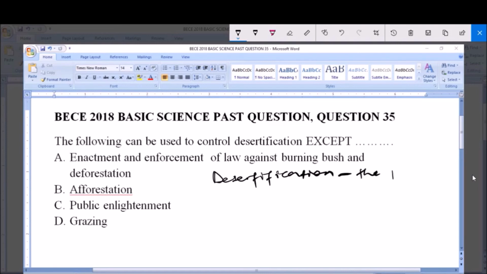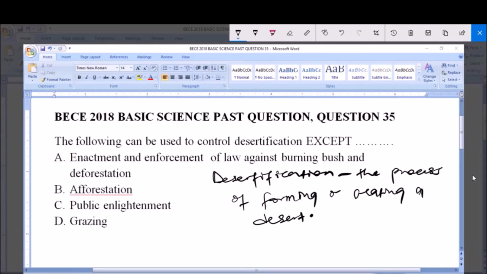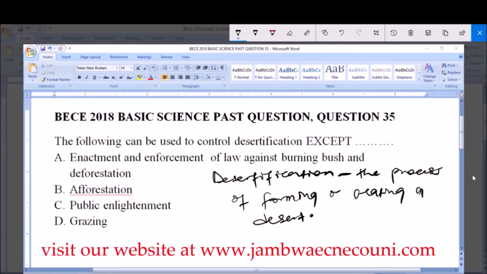That is, desertification is the process of forming, or you can say creating, a desert. And we know that there are various activities that lead to desertification, like deforestation, which includes felling of trees. So now the question says the following can be used to control desertification. That is, all these options can be used to stop or prevent desertification, except one. That is, one of these options cannot stop desertification.